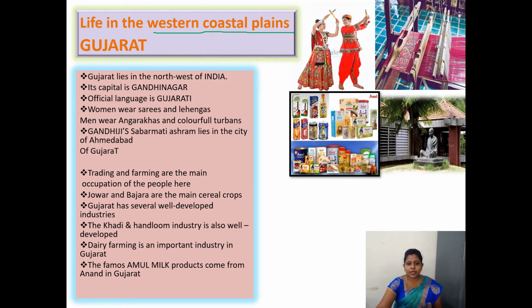Gujarat lies in the northwest of India. Its capital is Gandhinagar. The capital of Gujarat is Gandhinagar. Official language of Gujarat is Gujarati. Which is the official language of Gujarat? Gujarati. Women wear sari and lehenga.